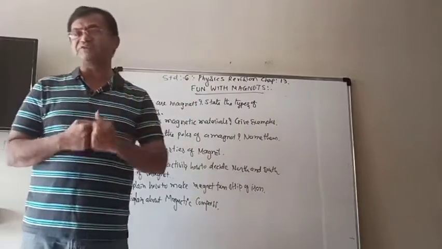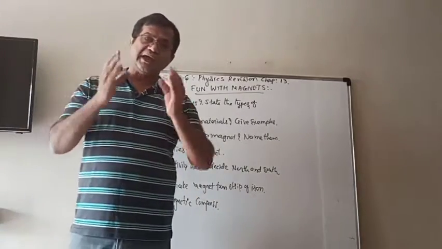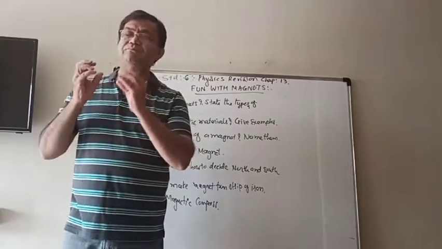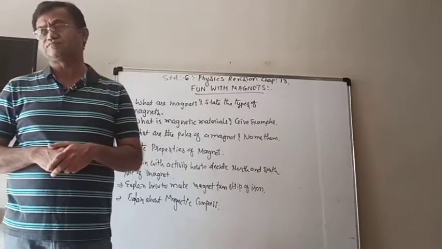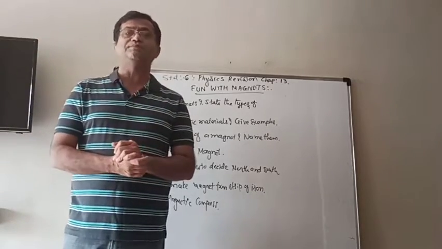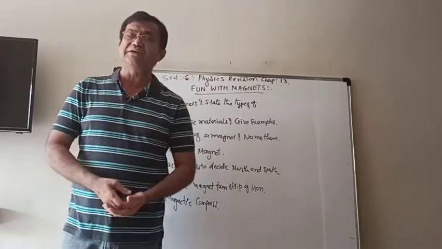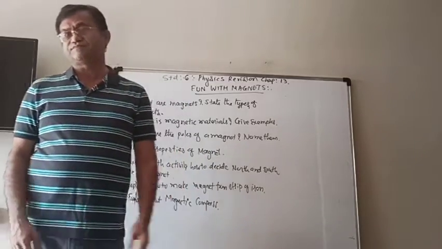Generally, when you buy artificial magnets from the market, N and S are already marked on both ends. N is the North Pole, S is the South Pole. Now the question is, how can we decide if it is not marked?